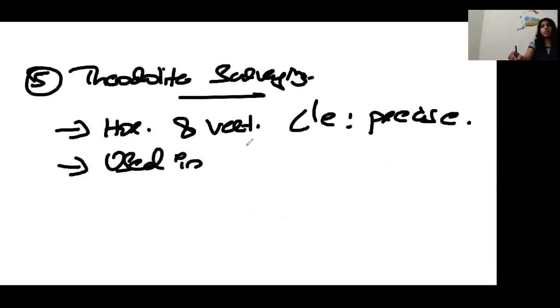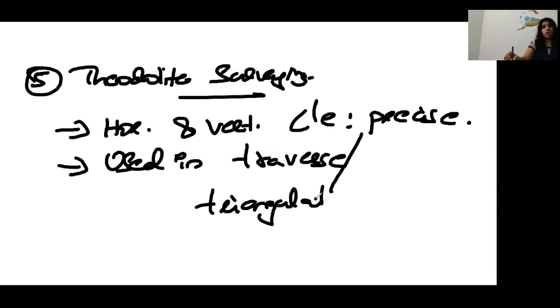It is used in both traverse and triangulation survey. Next is our tachyometric survey. So these are all the general introduction regarding the topics which we are going to cover in the survey.